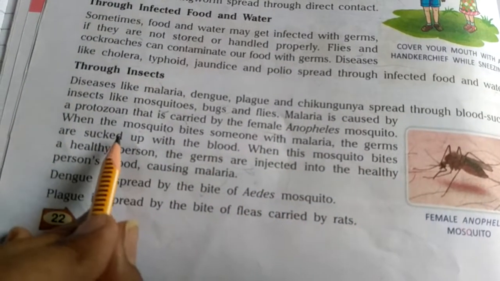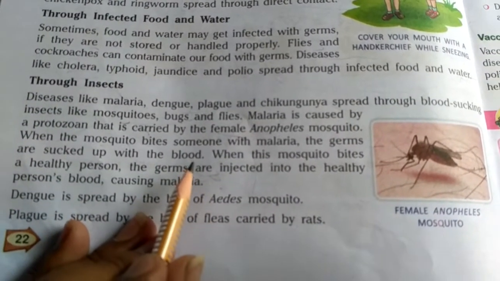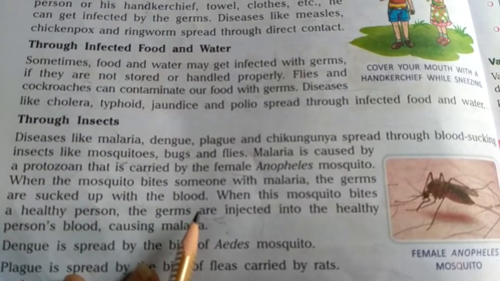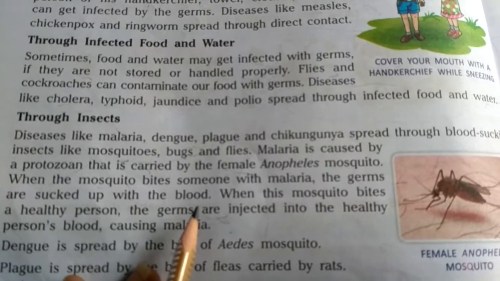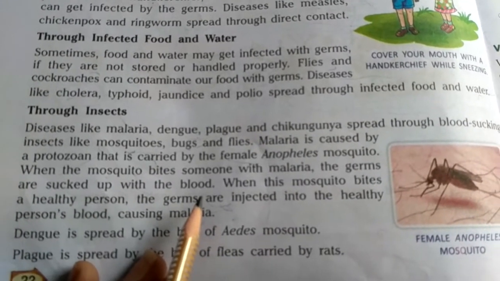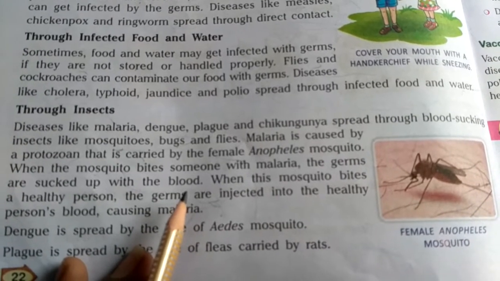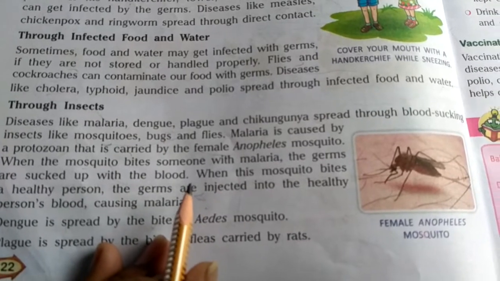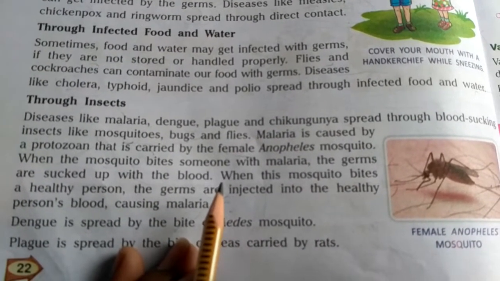The germs are sucked up with the blood, so malarial germs must be present in that diseased person's blood. The germs spread all over the body. They could be present in the blood, and also in the discharges of the body, like while coughing, sneezing, or spitting, as I have already told you. Whatever liquid or solid discharge comes out from the diseased person's body, these germs could be present there also.